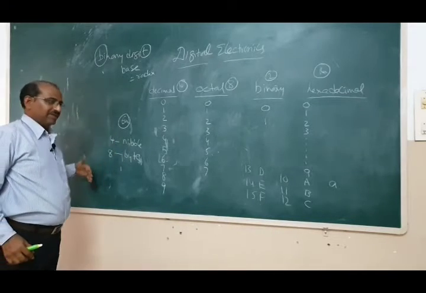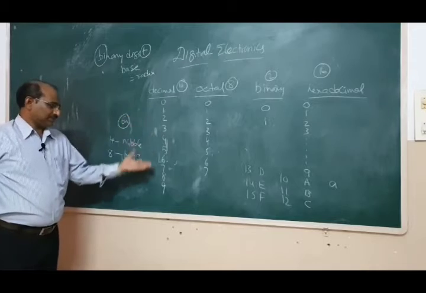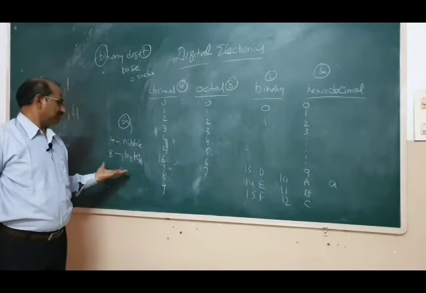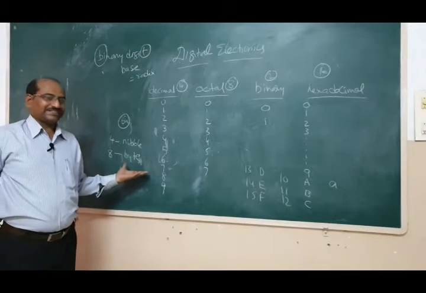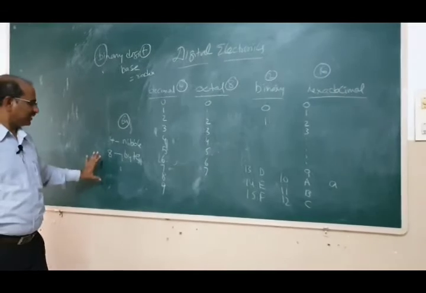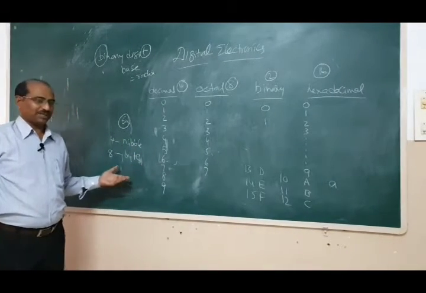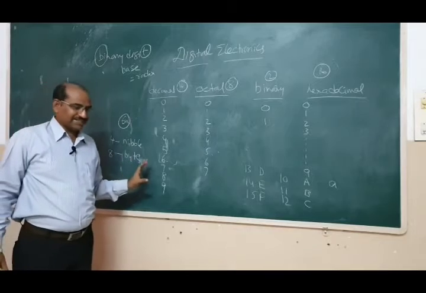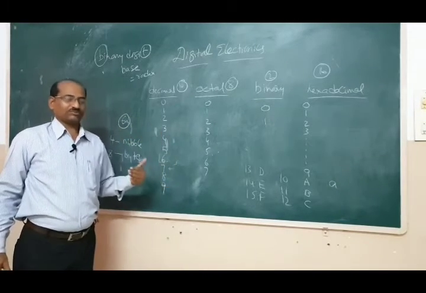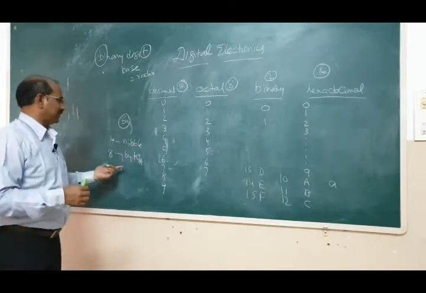Then again kilobyte, right? Generally in the MKS system we use 1000, 10 power 3, kilo is 10 power 3. But here the exact figure is 1024. I will discuss it again later. So 1024 bytes is 1 kilobyte, and 1024 kilobytes is 1 megabyte.